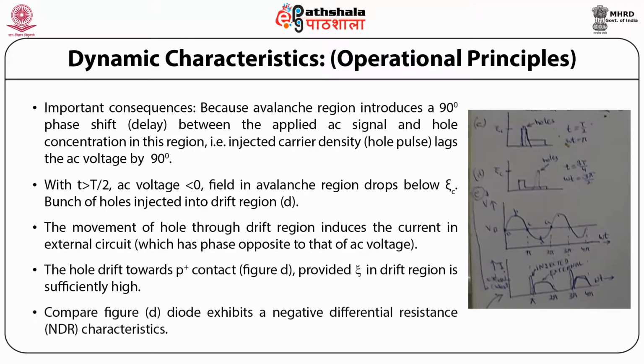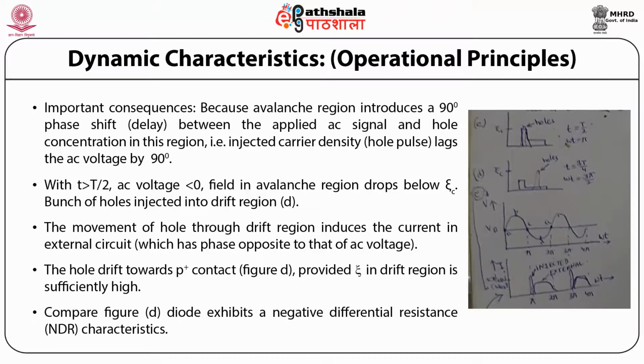Now if we compare figure D, exhibiting negative differential resistance (NDR) characteristics, the ideal phase shift between the diode current and the AC signal is achieved if the thickness of the drift region is such that the hole pulse is collected at the P plus contact at t equal to capital T, where AC field is equal to 0.